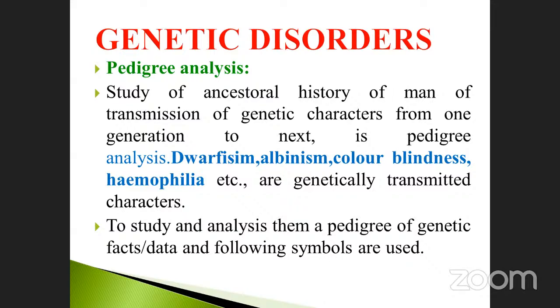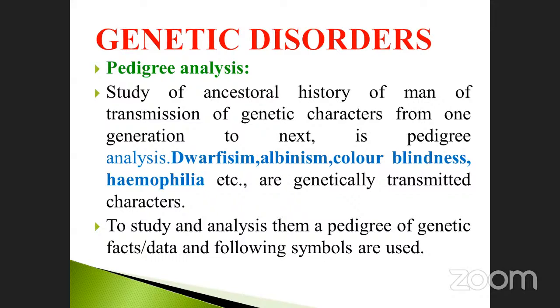Your father has some blood group alleles, IA, and the mother is also IA, IO. So what will be the progeny? Likewise, already we did, isn't it? See here, pedigree analysis is the study of the ancestral history of man and the transmission of genetic characteristics. You also look at the grandfather or father. The grandfather's characters are also segregated from one generation to another generation to the next; that is pedigree analysis.